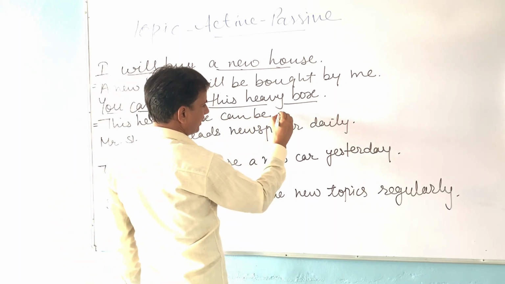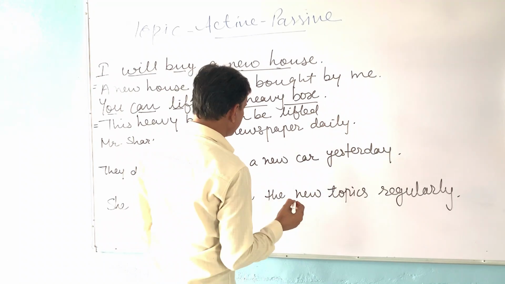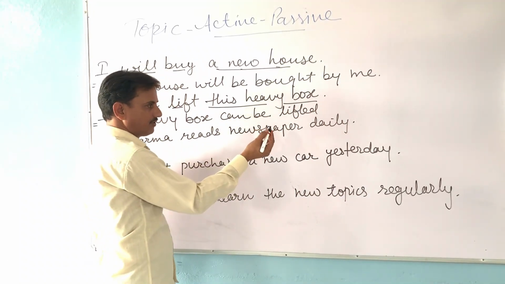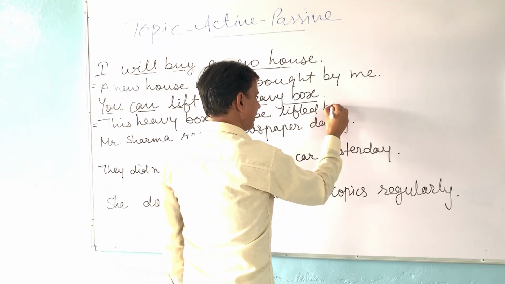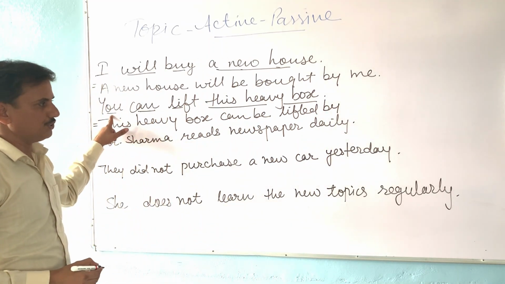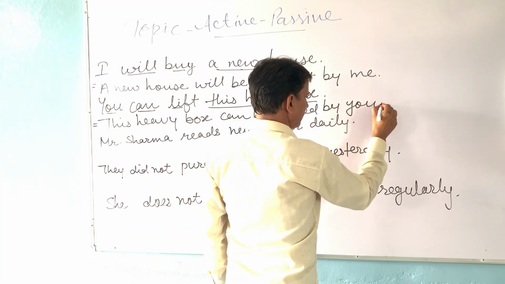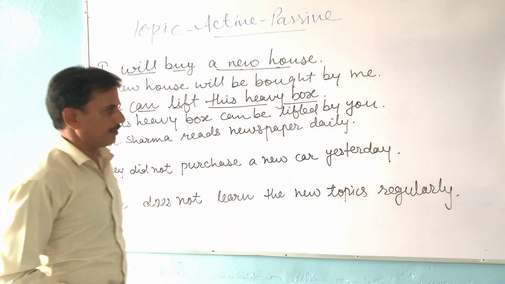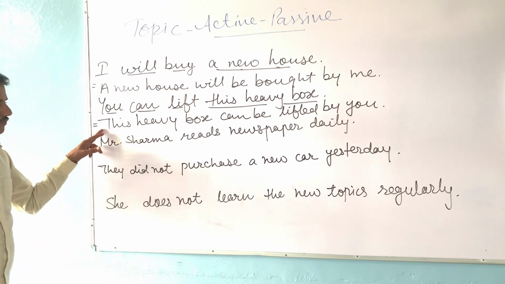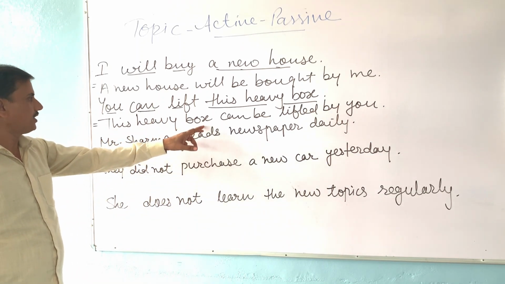The third form of lift will be lifted. Then we will add other words. In this sentence there are no other words. So write by plus subject. You will not be changed, you will remain the same. So our passive sentence will be: This heavy box can be lifted by you.